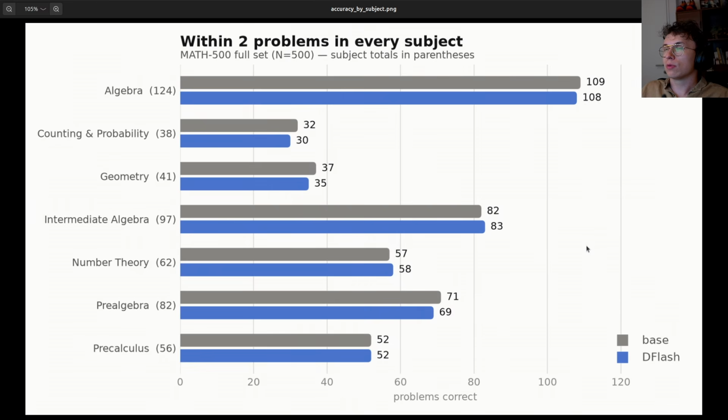In the last video, when we compared only DFlash with the base model, we did only 100 examples, and I repeated this test to be sure that everything is right. We use greedy decoding, so the highest probability, but there is still a bit of difference in the scores and how it runs, because, yeah, probability. But as you can see, we do 500 problems from algebra, counting, geometry, intermediate algebra, number theory, pre-algebra, and pre-calculus. The scores are very good and practically in the same range. It jumps sometimes for DFlash, sometimes for base, but overall pretty good.